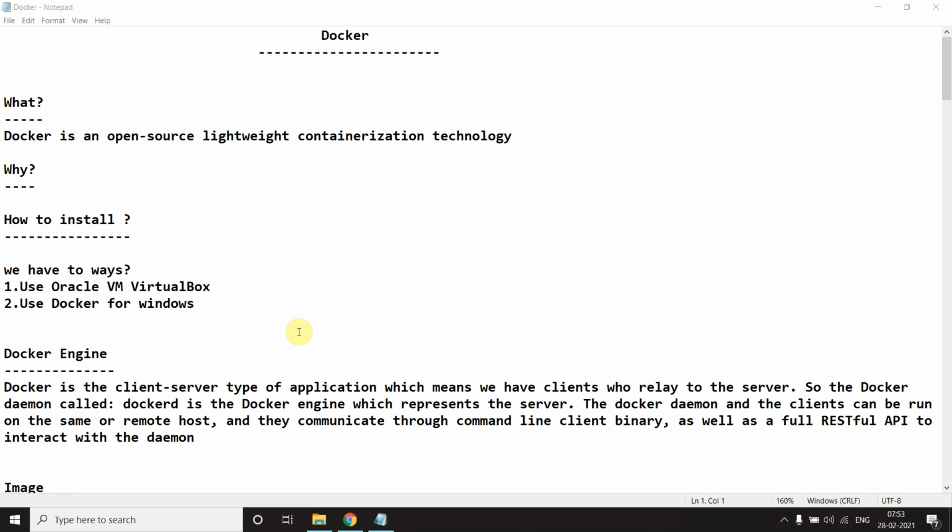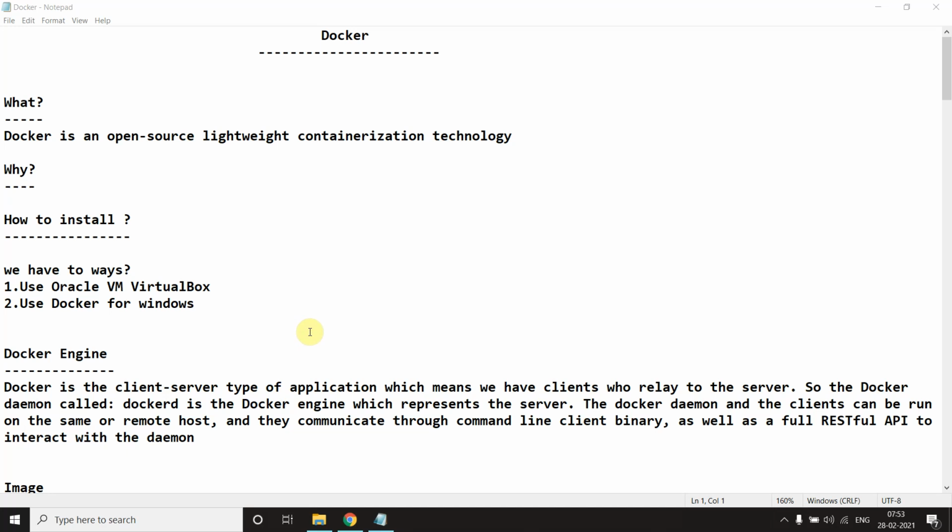We will do a practical implementation, as we do in all our videos. At last, we will make an image of our Spring Boot application, make a container, and try to run it. This is the agenda of this whole video. We will try to finish Docker in this one video. So without wasting time, let's start.